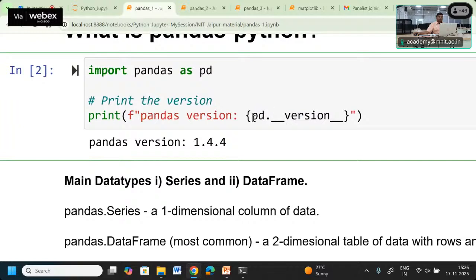So this pd means pandas, and this variable is stored in the place within the curly braces. So via this pd.__version__, we can know the version of the current pandas library. We can see in the outcome that it is coming as 1.4.4, the current version.